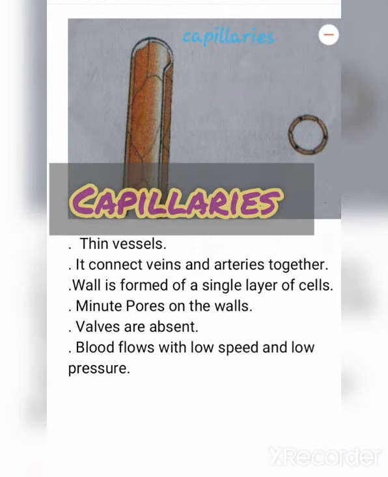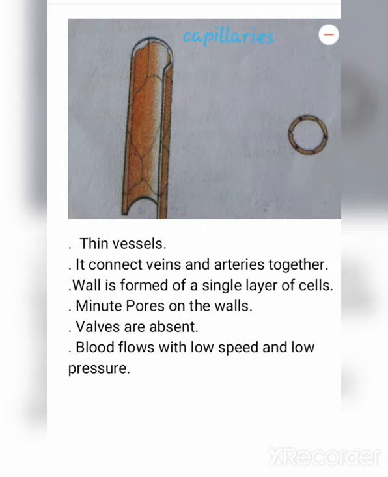Then we talk about capillaries. Its walls are very thin. These are thin vessels. We know capillaries are the connecting parts of arteries and veins. They are minute tube-like structures. They connect veins and arteries together. The wall is formed of a single layer of cells.